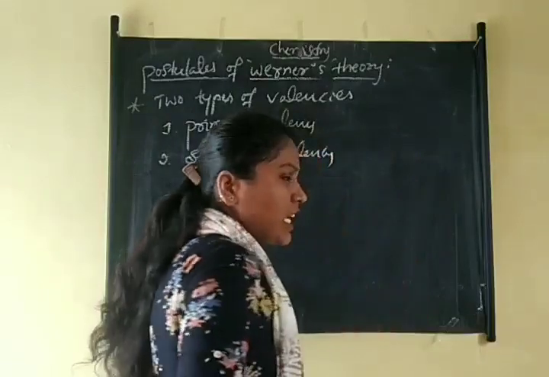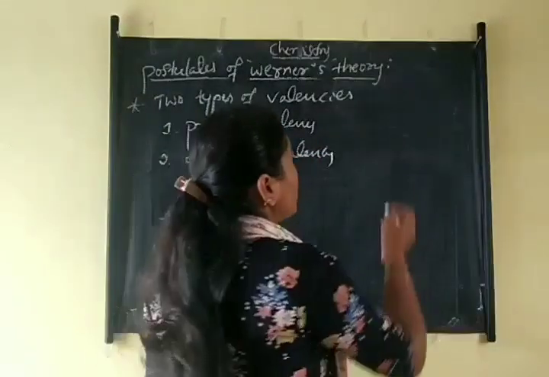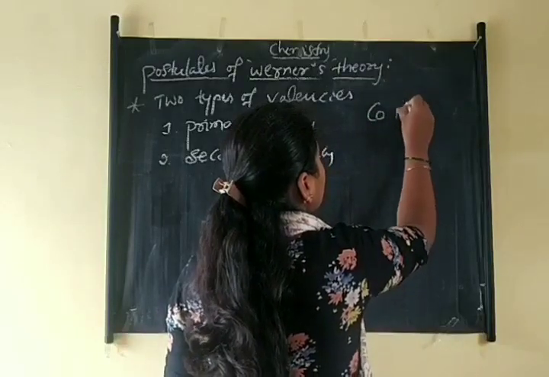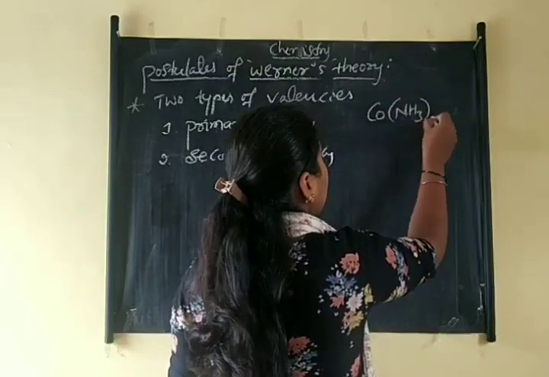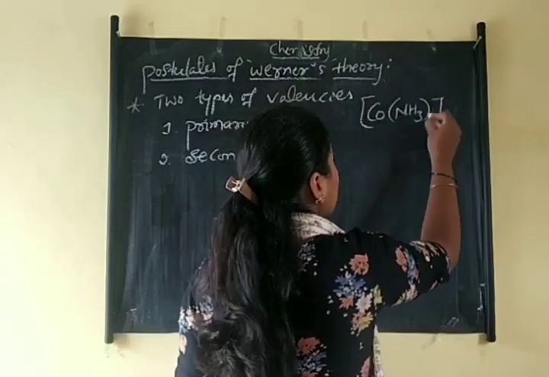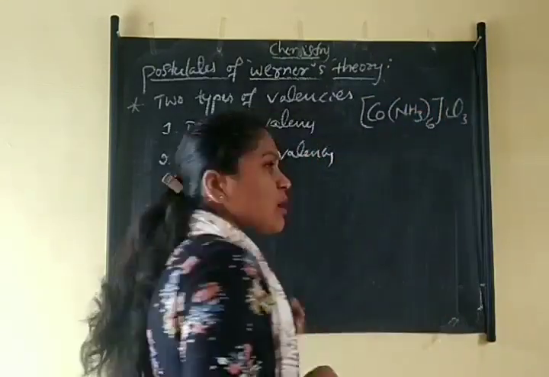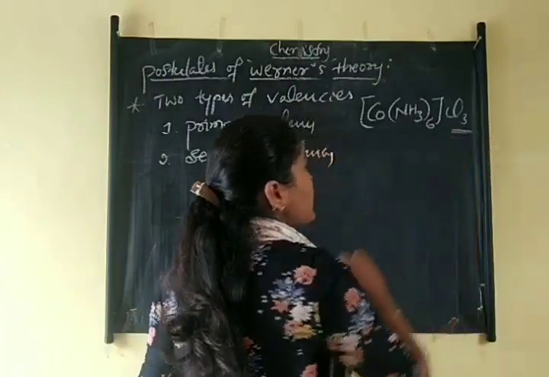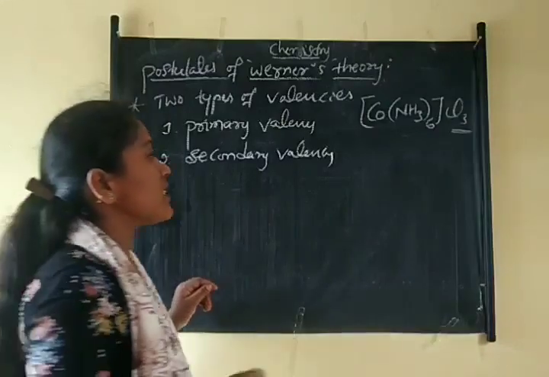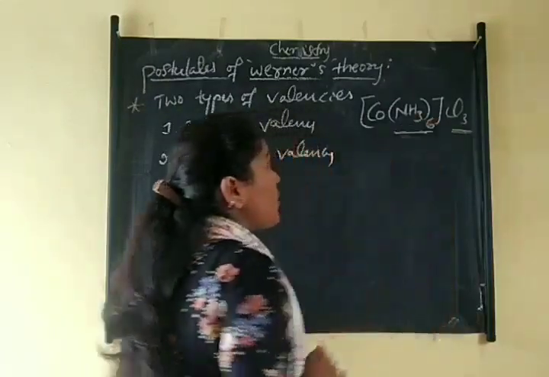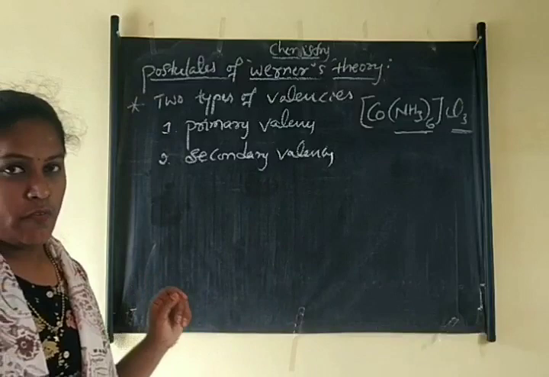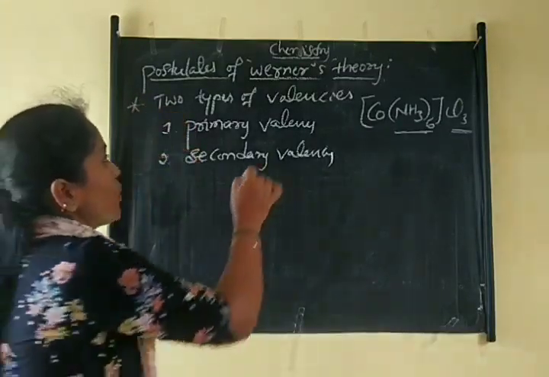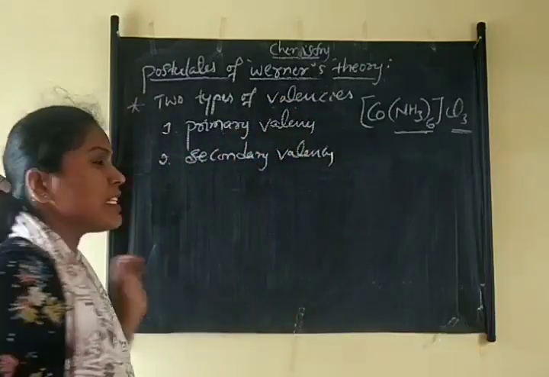You can consider any coordination compound; it is an example of a coordination compound. In this example, the Cl3 is the primary valency, and the NH3, that is ammonia 6, is the secondary valency. So any coordination compound has two types of valencies, primary valency and secondary valency.